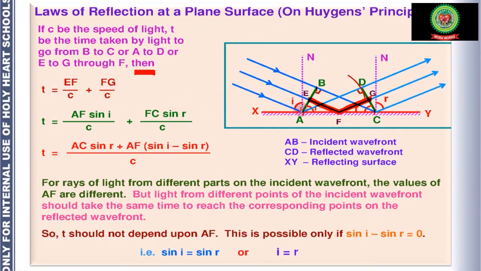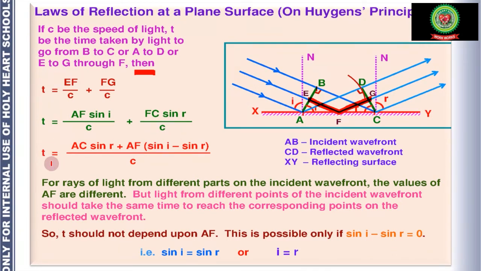Now we can see in triangle AEF, this is the perpendicular and AF is the hypotenuse. So EF is equal to AF sine I, because this is the angle of incidence. Similarly, in triangle FGC, FG is equal to FC sine R. Here this angle is R. So divided by c in both the cases.